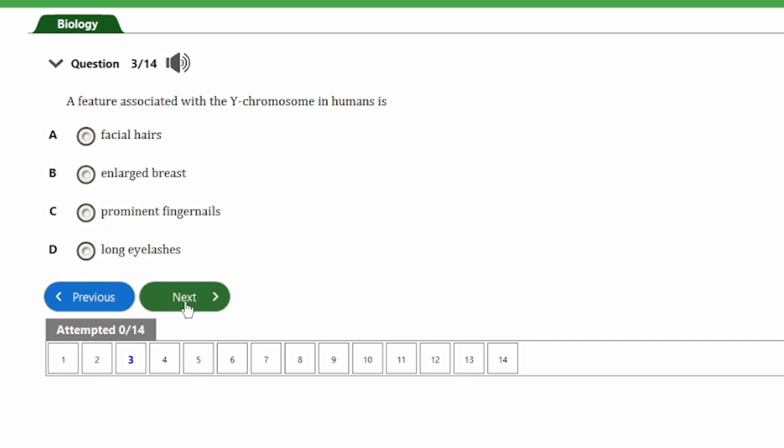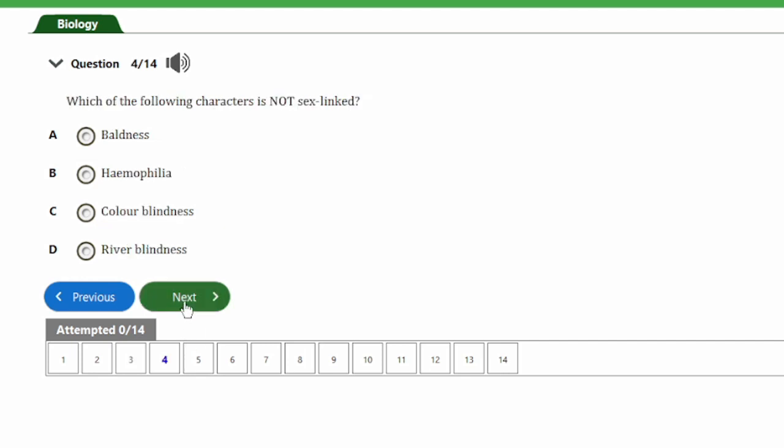If we look at the options, you realize that the only feature here that is expressed by the male chromosome is the facial hair. However, this chromosome will suppress the enlargement of breasts and so on. So guys, the answer to this question is option A, and that's facial hair.